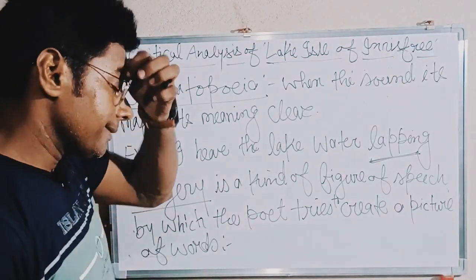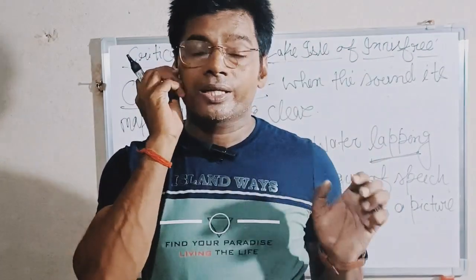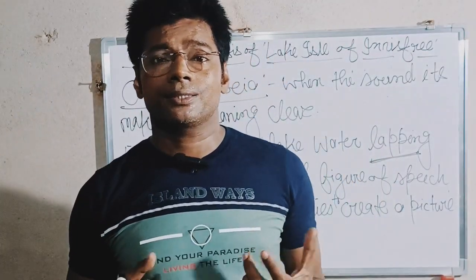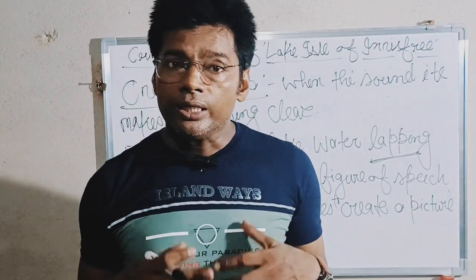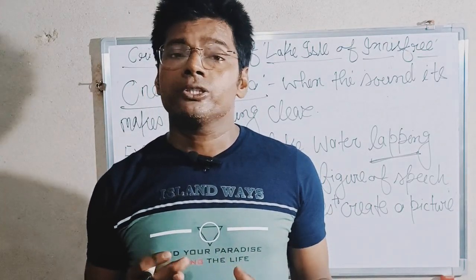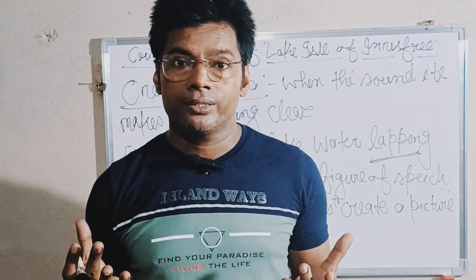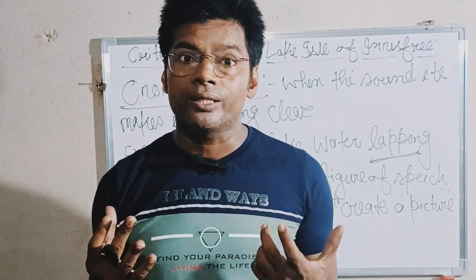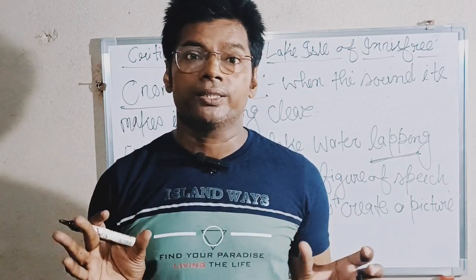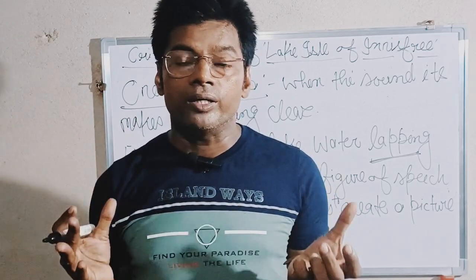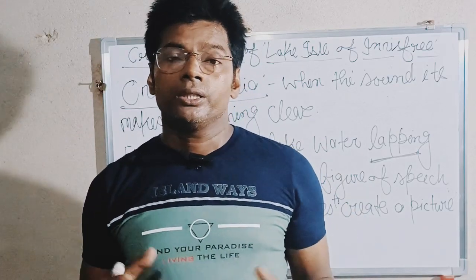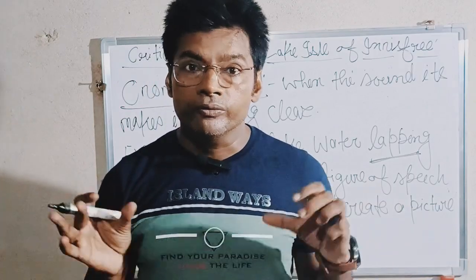So my dear learners, if you read this poem very carefully, you will find that W.B. Yeats is trying to create a world without using figures. For creating the world here, he is using the words.